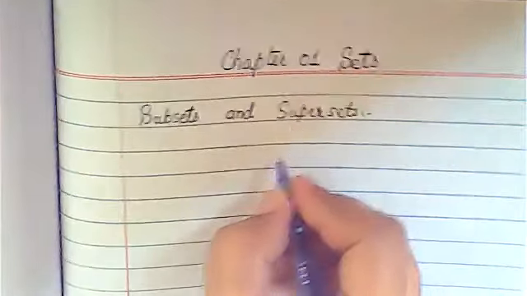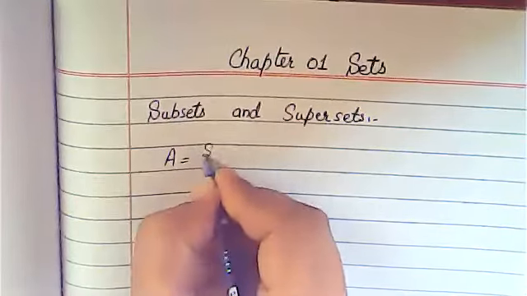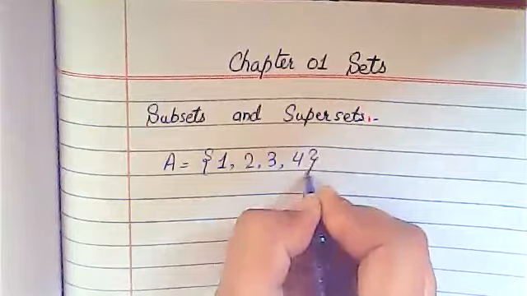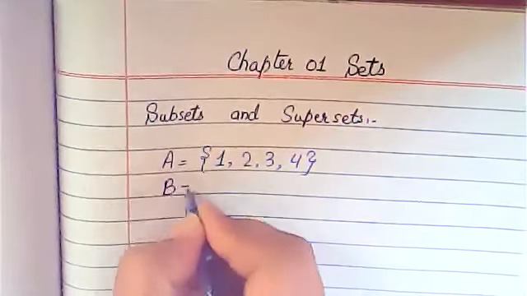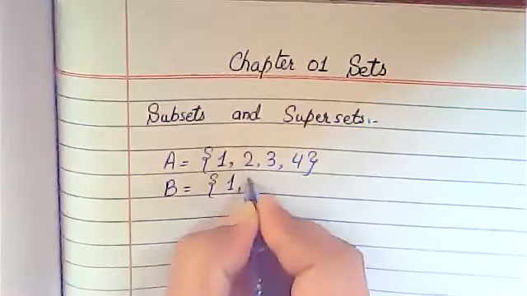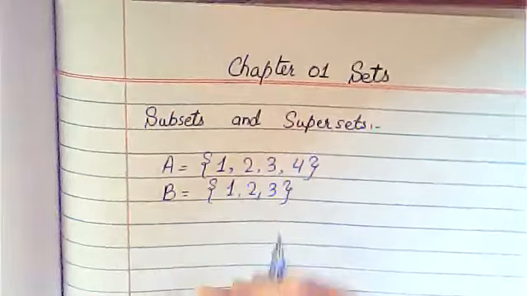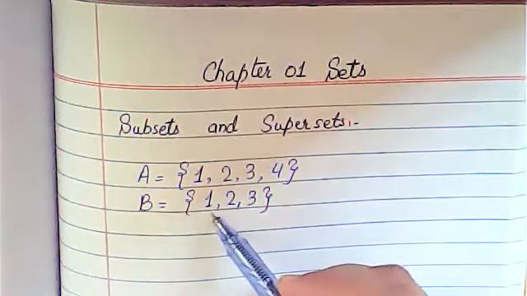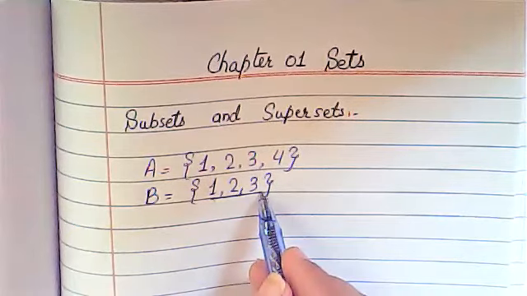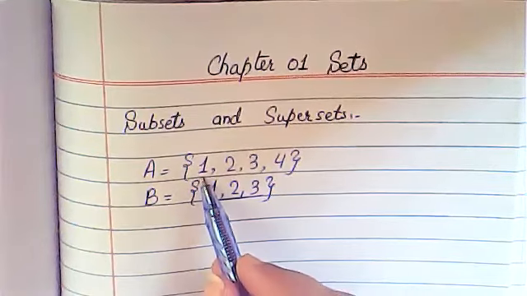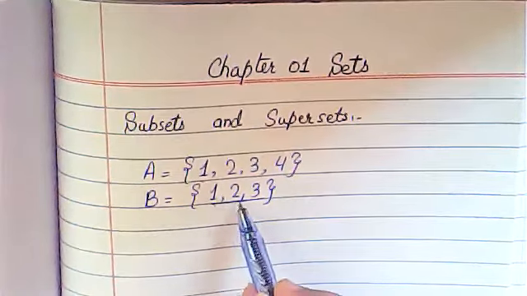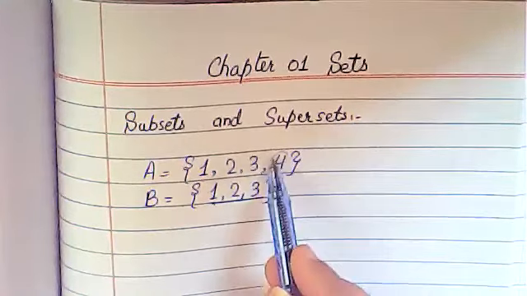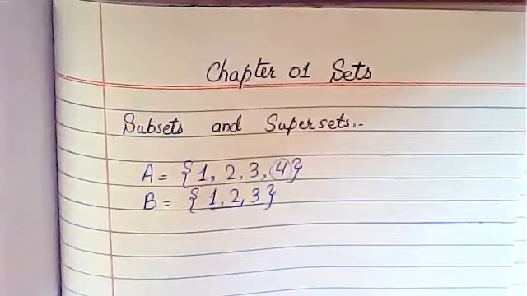Just suppose you have set A which is equal to {1, 2, 3, 4}. Another example, set B which is equal to {1, 2, 3}. In this case, as you can see, all the elements of set B are present in set A. The elements 1, 2, 3 are also present in set A, but A has at least one extra element.